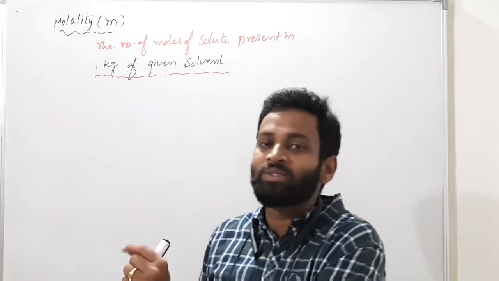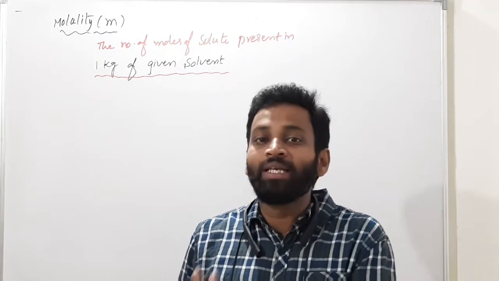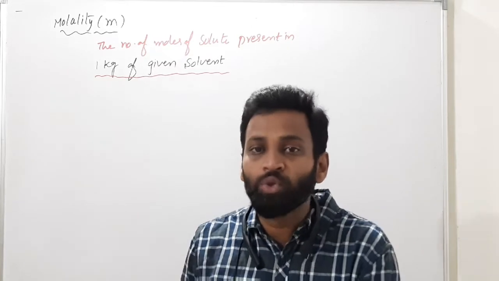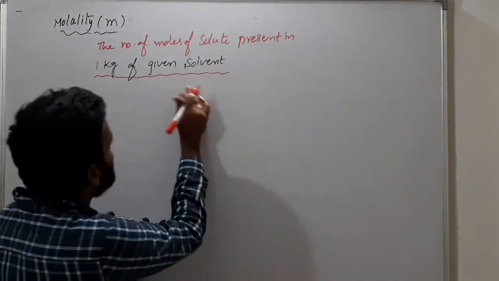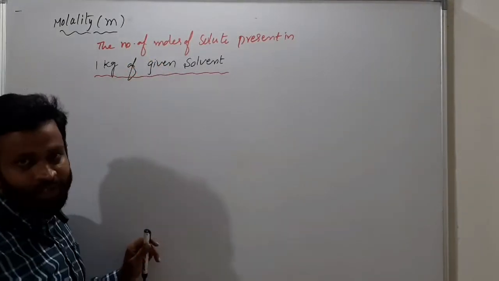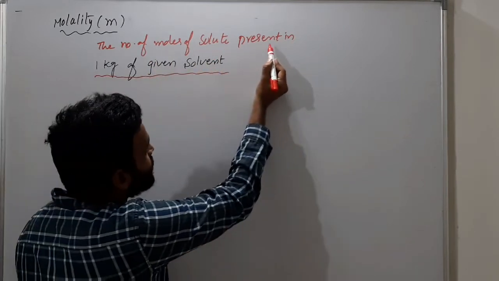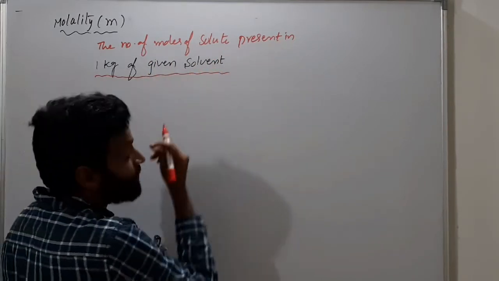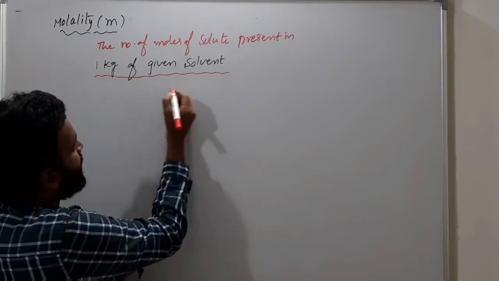Solute present in a solvent, molality. Solute present in 1 liter of given solution, molarity. That is the big difference. So what is molality? The number of moles of solute present in 1 kg of given solvent. That is molality.